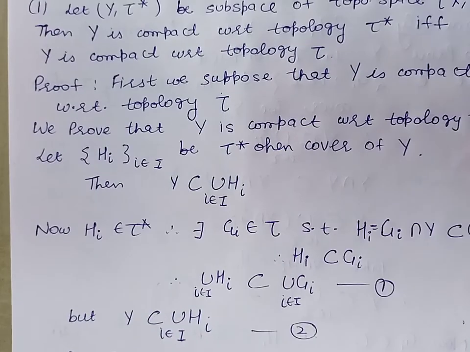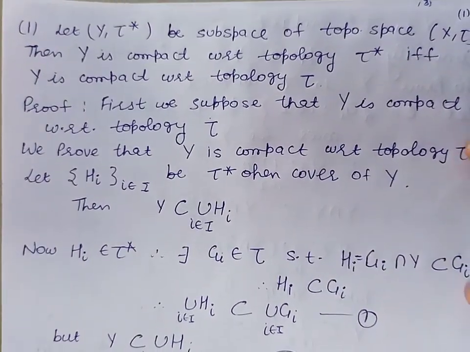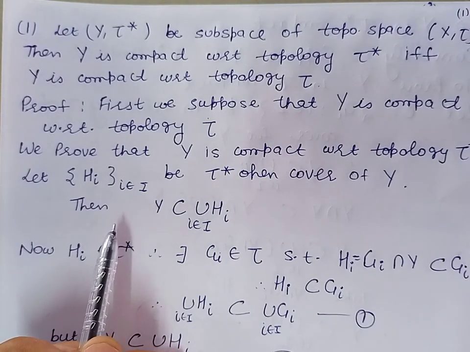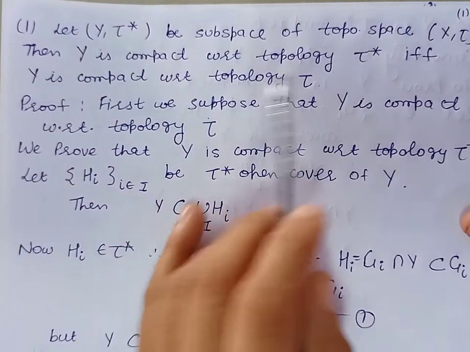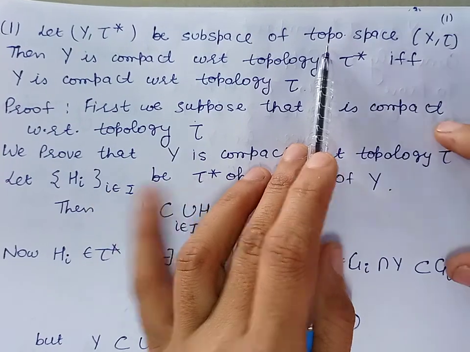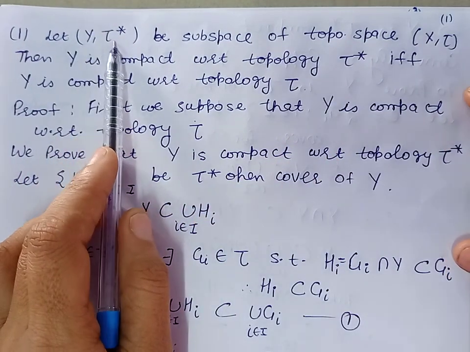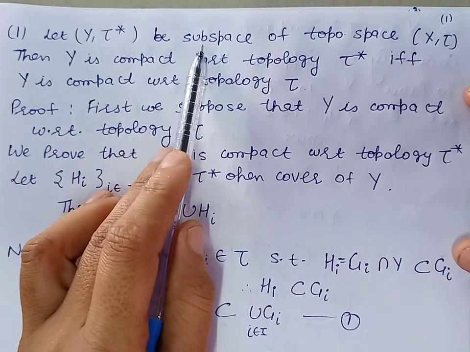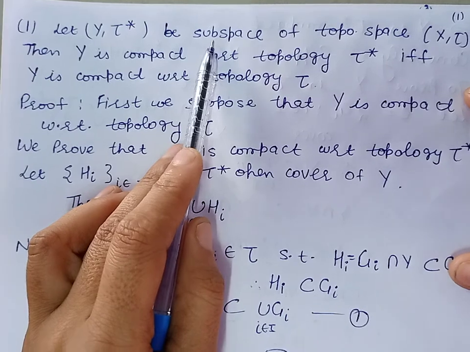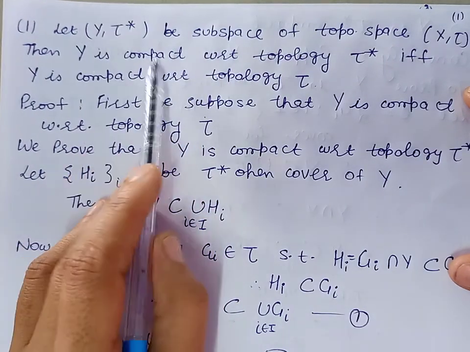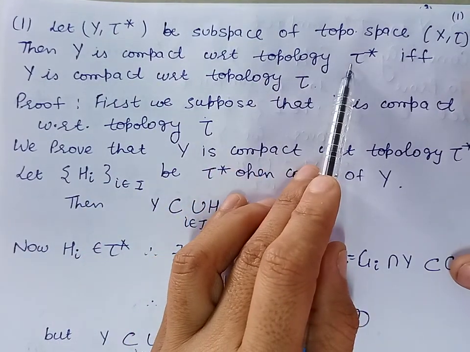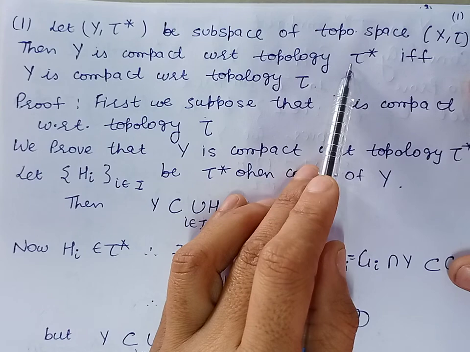Good morning, students. Our next theorem is based on the compactness of a subspace of a topological space. So let us take a topological space (X, tau) and Y with the topology tau star. This is a subspace of the topological space (X, tau). Then Y is compact with respect to the topology tau star if and only if Y is compact with respect